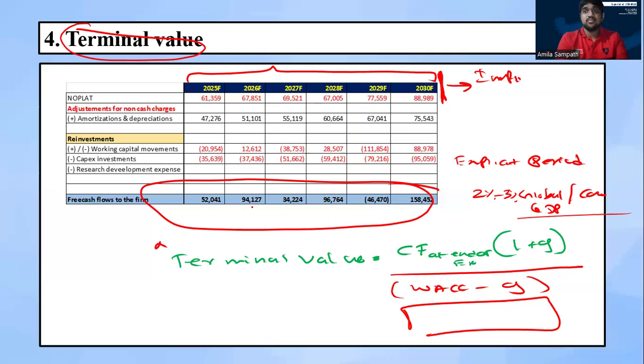This is a simple formula that we can use to calculate terminal value if we apply the discounted cash flow method. Cash flow at the end of the explicit period multiplied by 1 plus G, divided by WACC minus G. Then we can get the terminal value at the end of the explicit period. Then let's see the calculation of the terminal value for my hypothetical example.